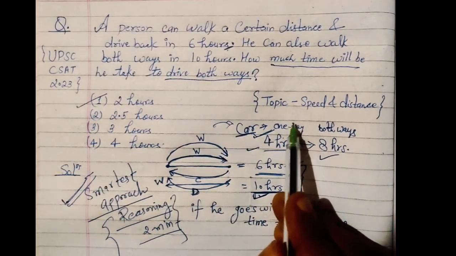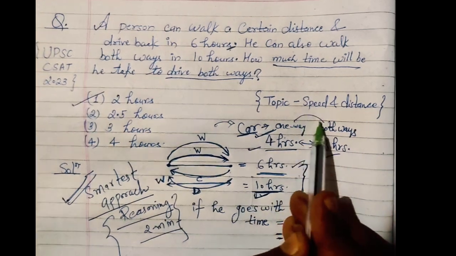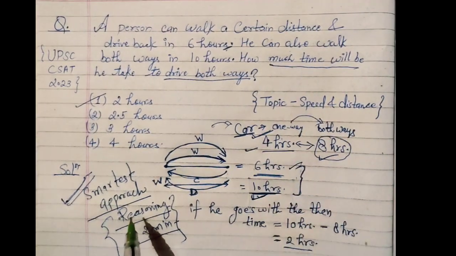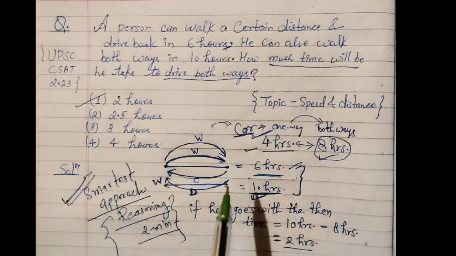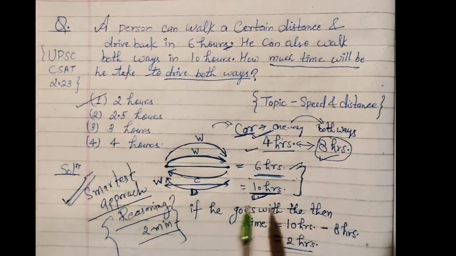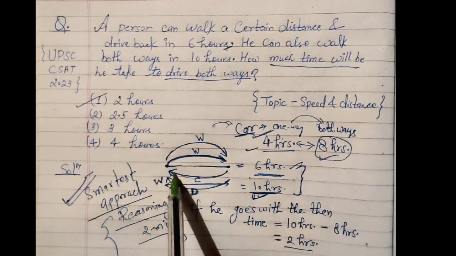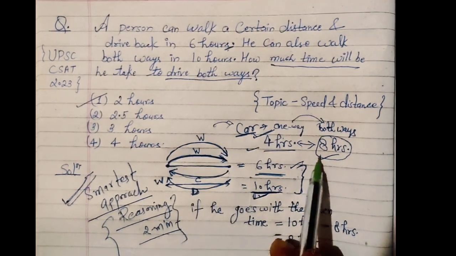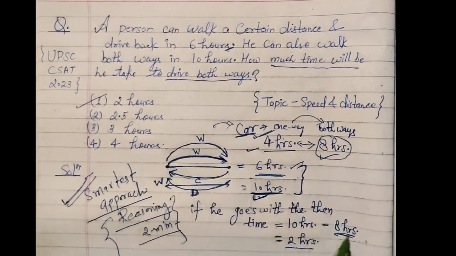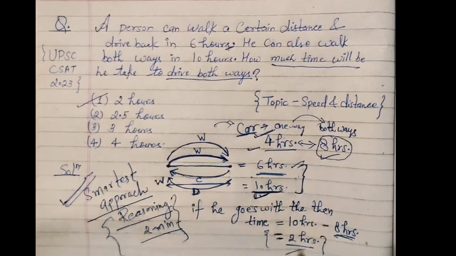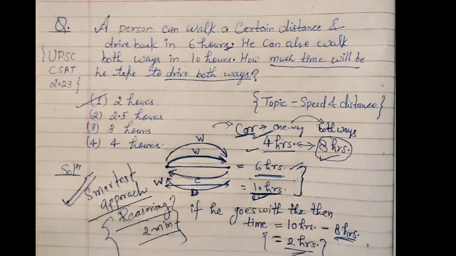That means if he goes both ways with the car, he will be able to save 8 hours, right or not? If he is going barefoot and coming back barefoot, he is taking 10 hours, and with the car he saves 8 hours, so by car he will only take 2 hours. This will be the answer.